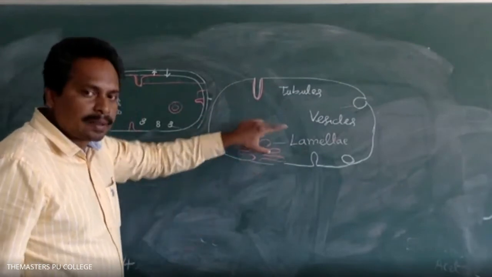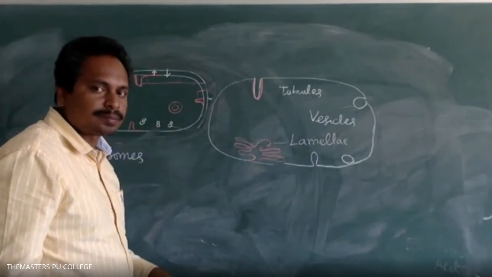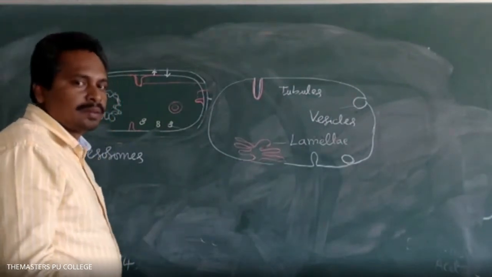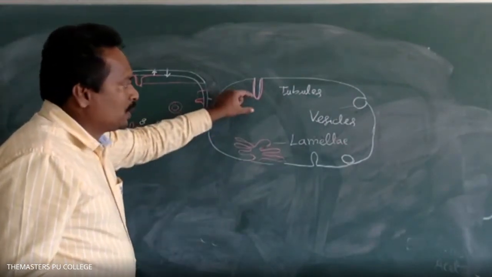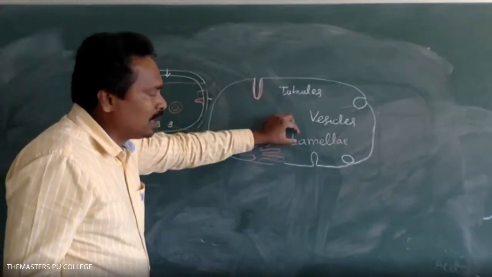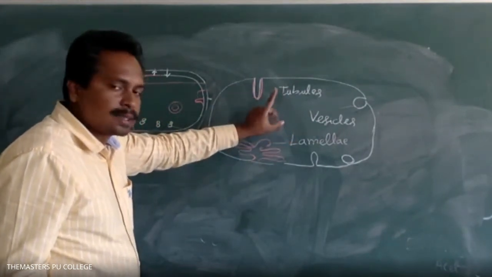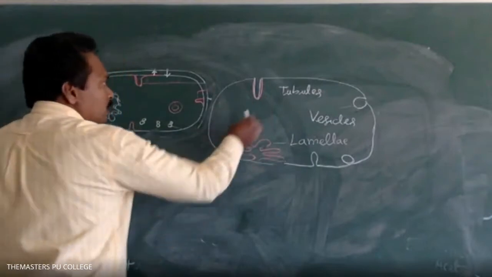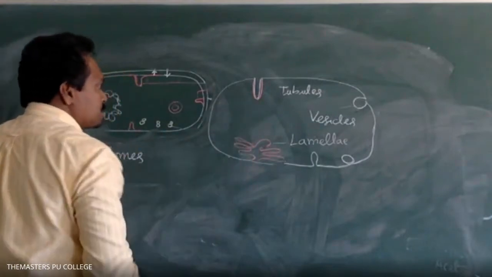Do you have any doubts regarding these structures? No, sir. Tubules, vesicles, lamellae are formed by glycocalyx, cell wall, or cell membrane? Cell membrane. Now, what are the functions of these structures?